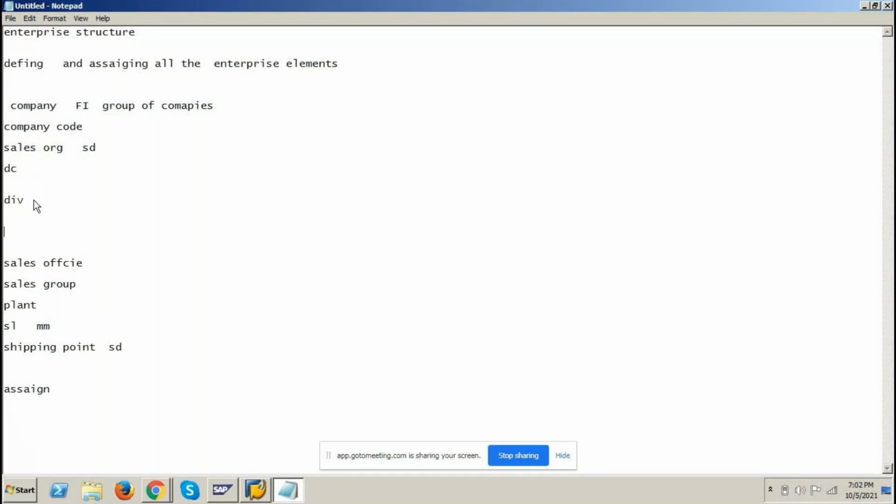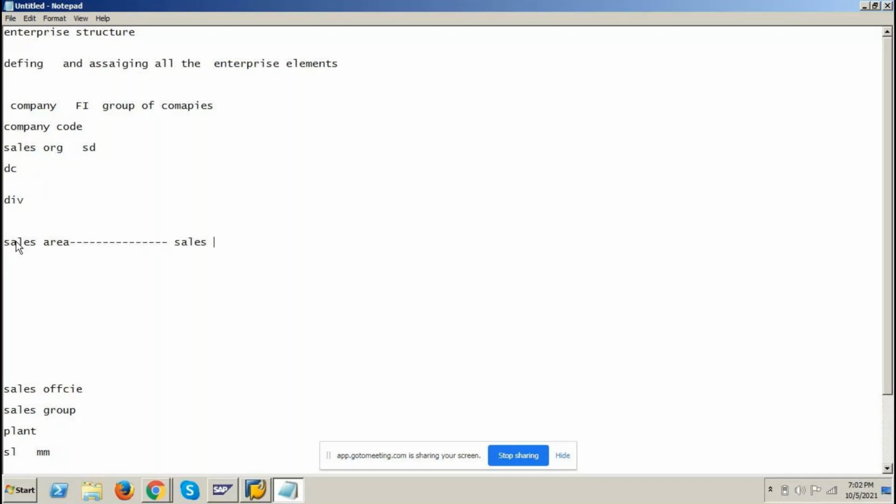Now, yesterday we discussed it. In assignment, we have done an important setup that is called sales area. Sales area is the combination of sales organization plus distribution channel plus division. These three combinations I will be setting. The SD consultant will be setting sales area. Why? Because any company sells through sales organization, distribution channel, and division. Any customer will buy from sales organization, distribution channel, and division.